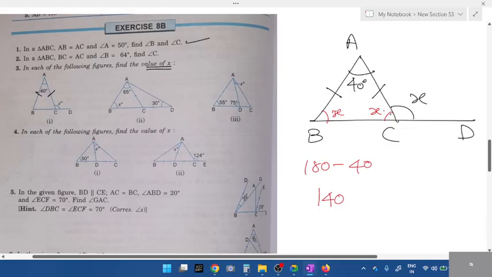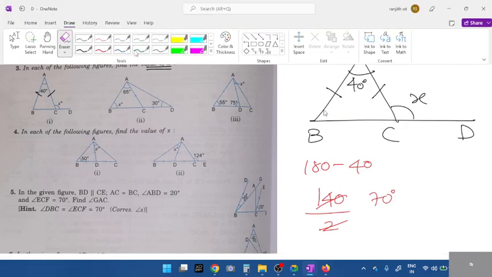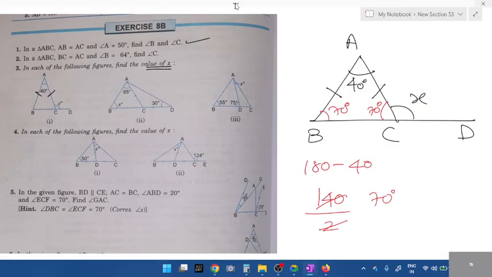So the remaining angles B and C will be 140, right? And they're equal. If they're equal, 140 divided by 2 is 70 degrees. Each angle is equal to how much? 70 degrees. Is it clear? Understood? 70 and 70. Any doubts, students? Okay.